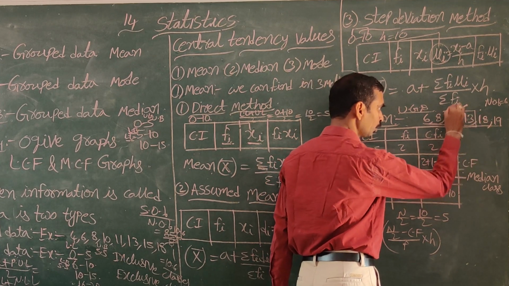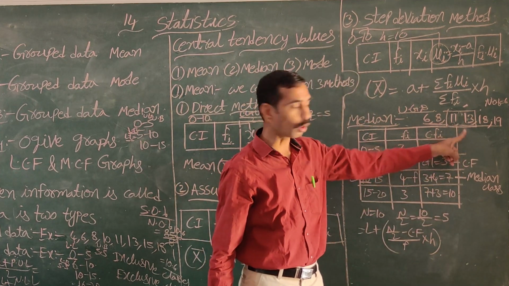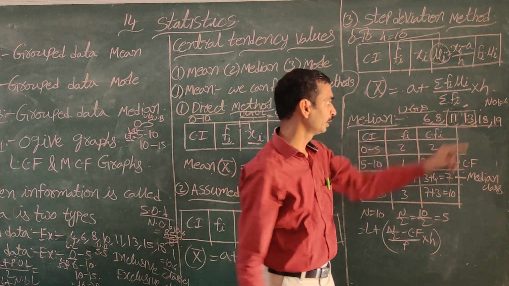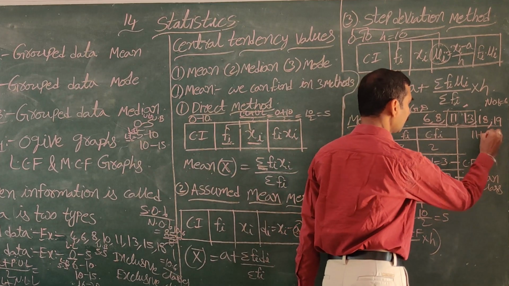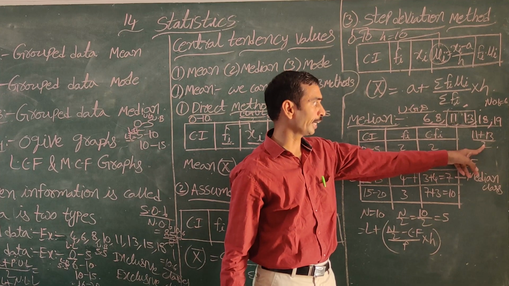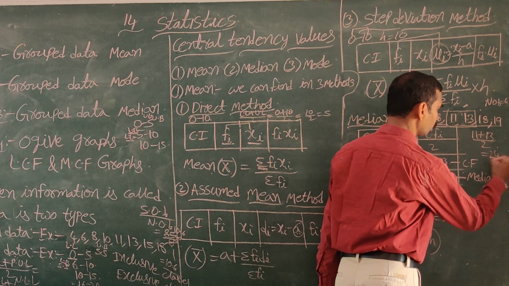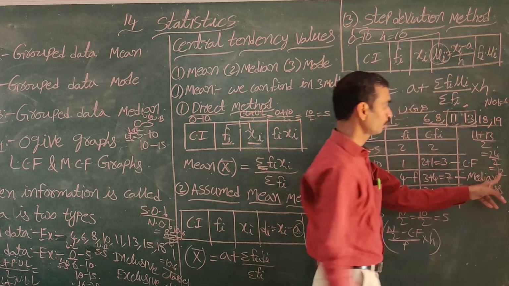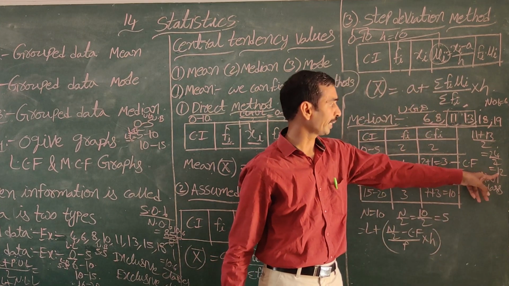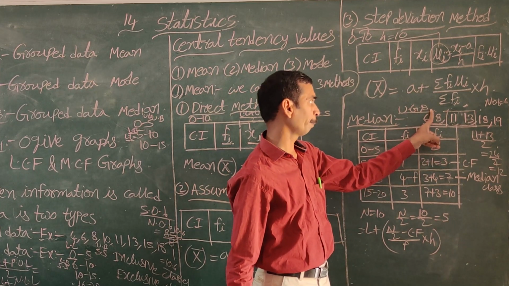We take the average of the middle 2 observations as the median. 11 plus 13 is 24, 24 by 2 is equal to 12. We take 12 as the median. This is the ungrouped data median.